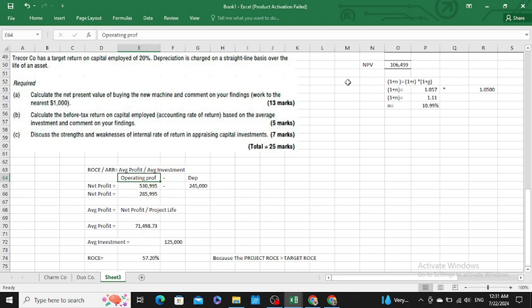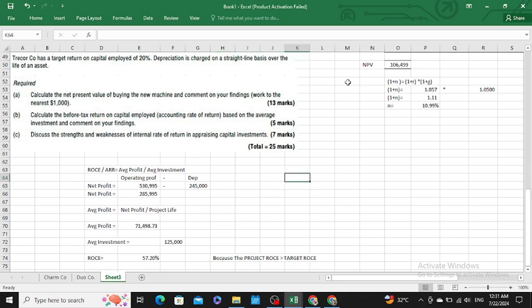After subtracting, you get a net profit. Then you simply divide the net profit by the life of the project, and you get your average profit. Then you already have an average investment of 250,000. You divided it by 2, you got average investment. Then for ROC, you divided your average profit with your average investment. Since it is greater than your target ROC, therefore you should accept the project.